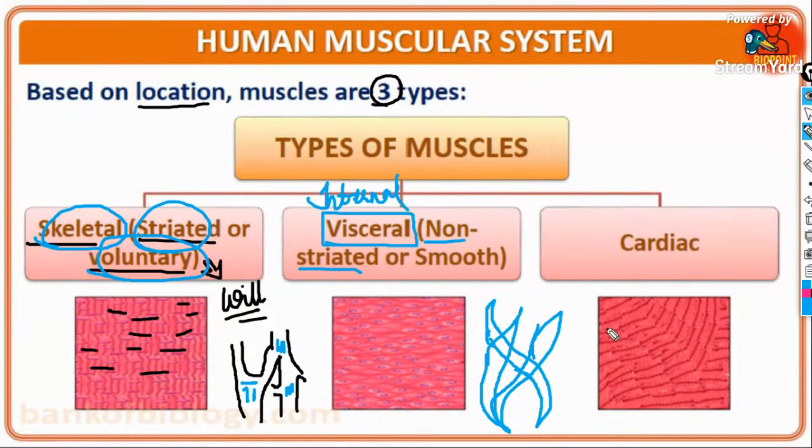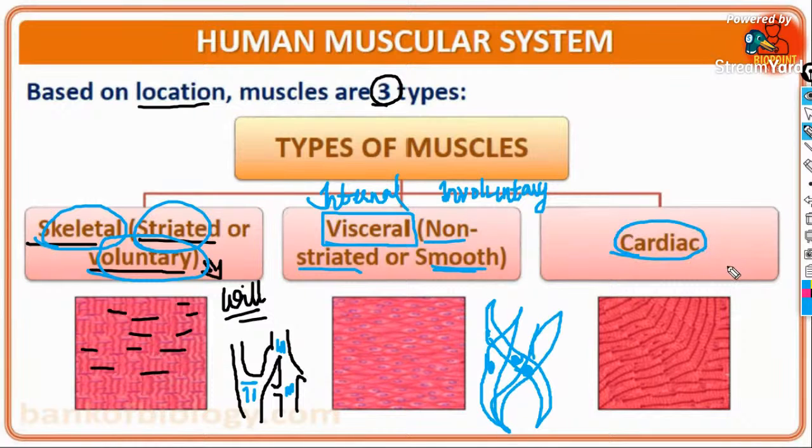This is the shape of striated muscle, while the non-striated muscle has a single nucleus. They are smooth muscles because they don't have any striations, and they are involuntary. That is a major property: involuntary in nature, that is, not under the control of our will.